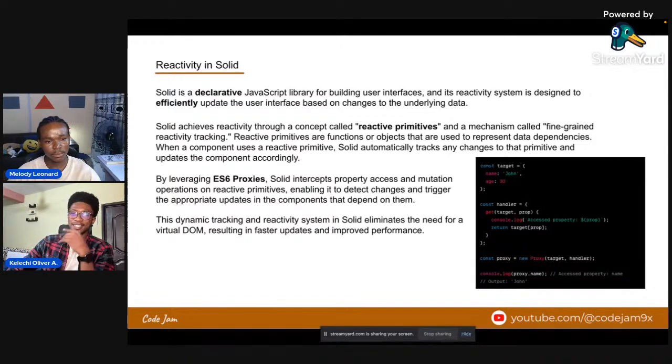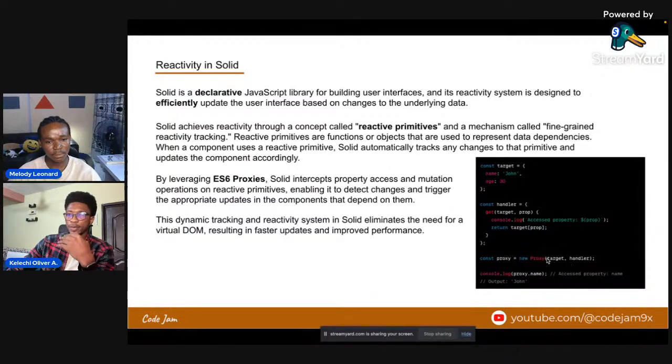And to be honest, while researching this, that's where I got to notice that there is something called ES6 proxy. That's a way to intercept modification of an object in JavaScript and call a function. So you can see here on the right, I have a sample code where we have an object target and a handler, and that handler is attached via proxy, right? So whenever you modify a property of that object, you see that the get function is getting called.